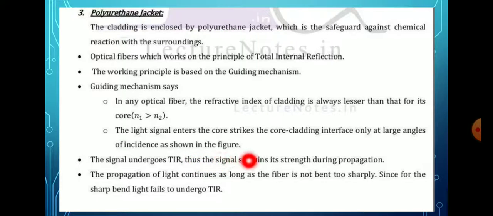Thus the signal sustains its strength during propagation. The propagation of light continues as long as the fiber is not bent too sharply, since for a sharp bend light fails to undergo total internal reflection.